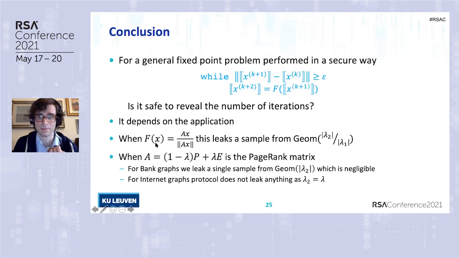Because in the special case where the contraction is given by a matrix, as we saw, this leaks a sample from a distribution that depends on lambda 2.